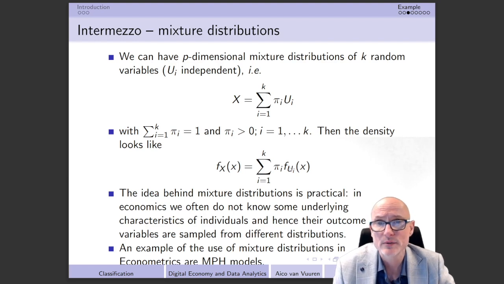Take into account that mixture distributions are actually very fruitful in economics. Econometrics and economics are somewhat related to each other, and in economics mixture distributions can be very practical because we often do not know some underlying characteristics of an individual, and hence their outcome variables are sampled from different distributions.